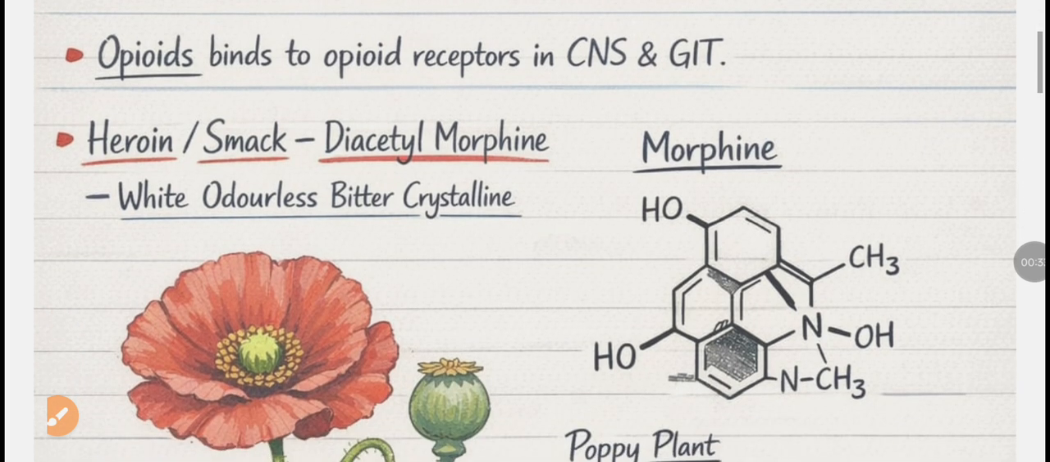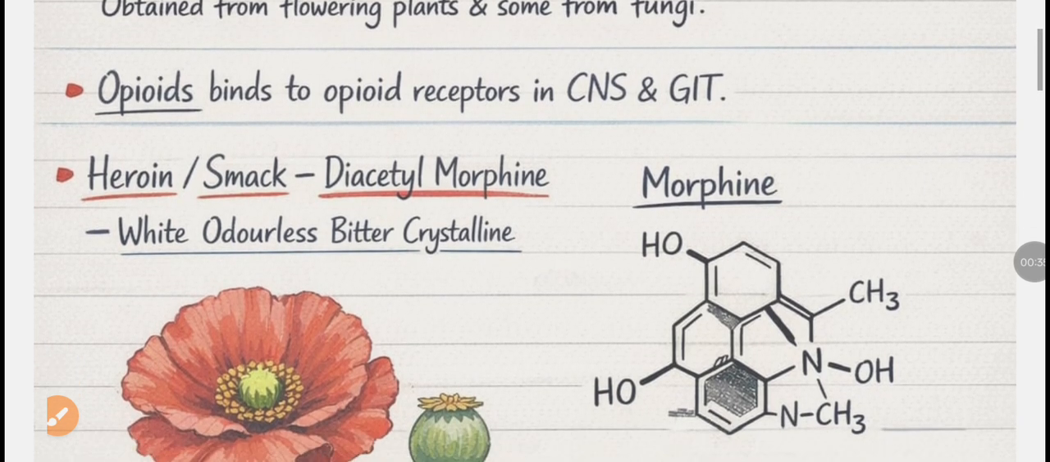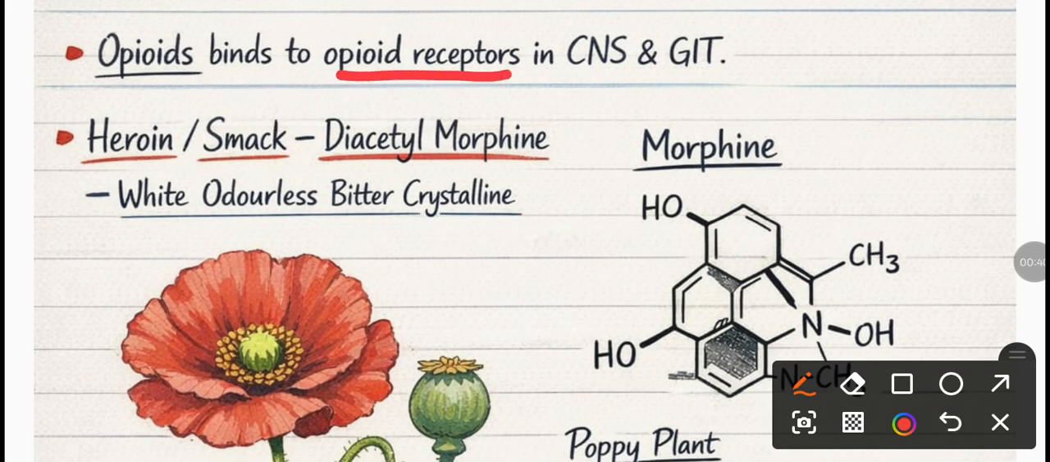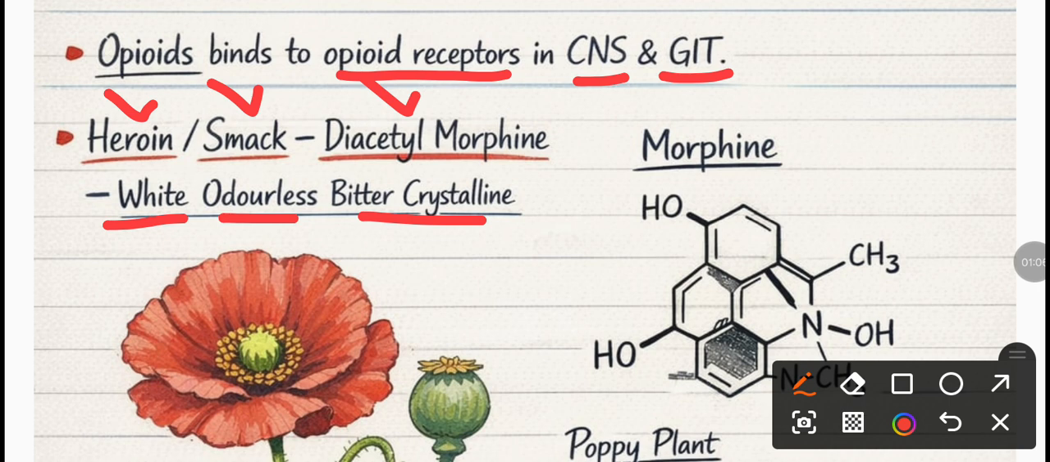So students, opioids are the drugs which are going to bind to the opioid receptor in the central nervous system and gastrointestinal tract. Some of the important points you need to remember for the NEET exam is they are commonly called as heroin, smack or diacetyl morphine. By doing acetylation, we can get this diacetyl morphine. And the characteristics of these opioids, they are white, odorless, bitter and crystalline in nature.